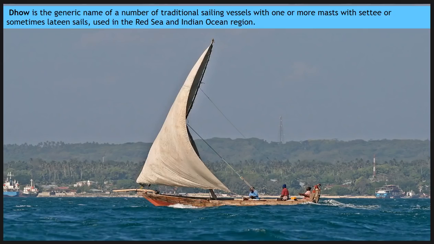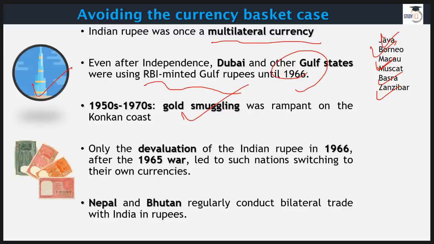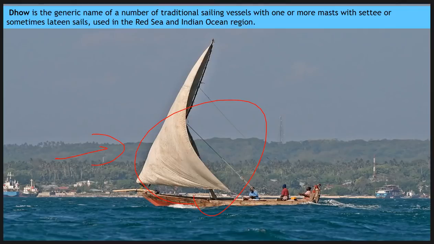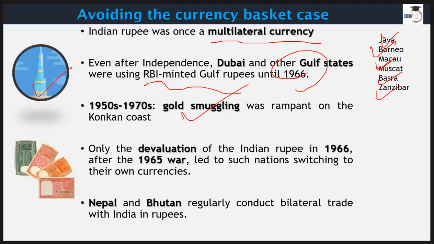It used to come in these types of boats. Remember them? They are known as dhows. Dhow is a generic name for this traditional sailing vessel, and they used to operate. They were quite visible in the Arabian Sea, the Persian Gulf and the Red Sea. We used to find these sorts of boats, and they were used in trading. So just a GK thing here, just to refresh that memory.